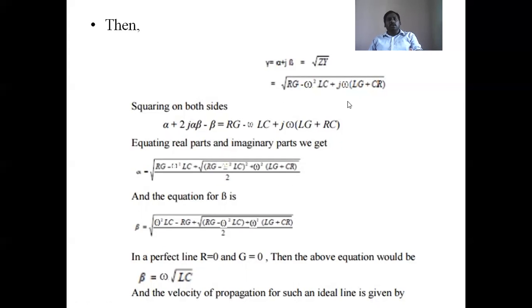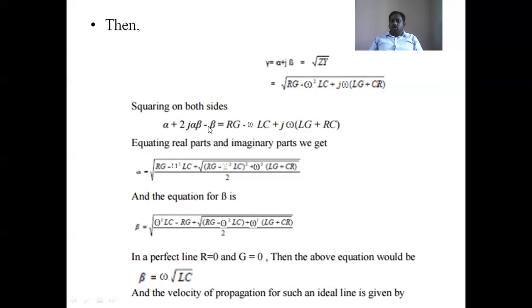Now substituting here, we can substitute this. So now squaring on both sides. Gamma square, meaning (alpha plus j beta) whole square, is equal to... here the root cancels out. So (alpha plus j beta) whole square, this is the formula. Now by simplifying this, we get a quadratic equation.